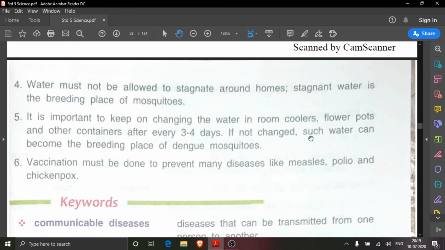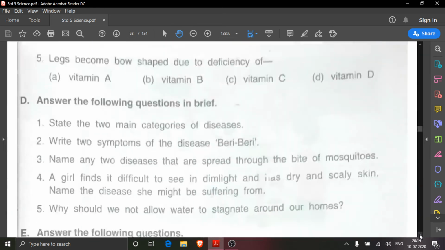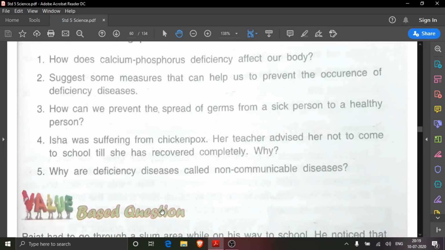So these are the measures through which we can save ourselves from spreading germs from a sick person to a healthy person. Now come to the fourth question. The fourth question is, Isha was suffering from chickenpox. Her teacher advised her not to come to school till she has recovered completely. Why? What is the question?